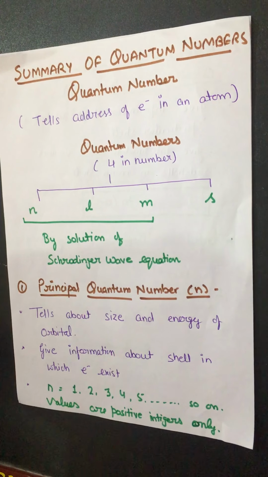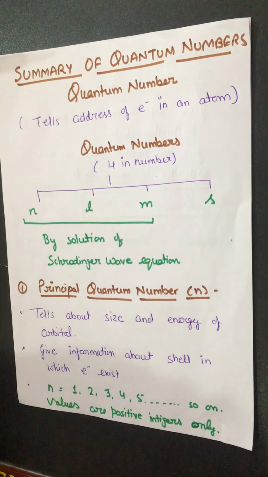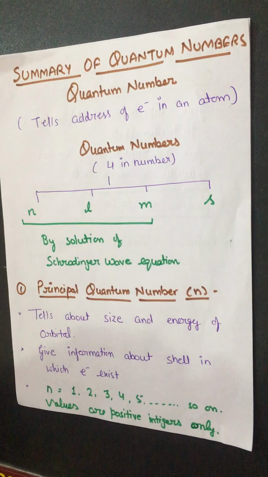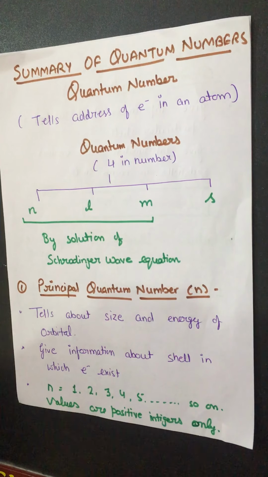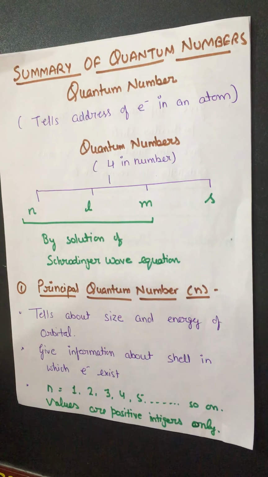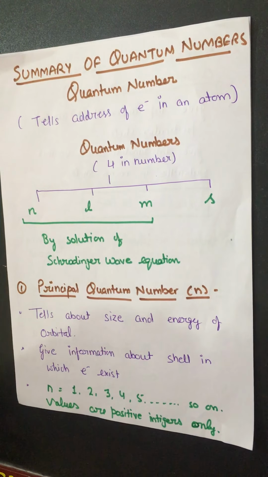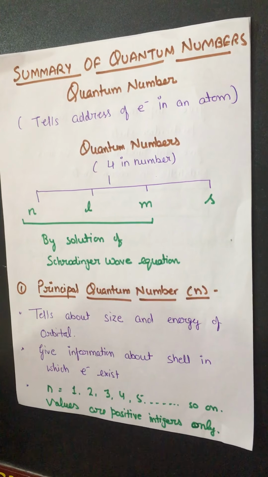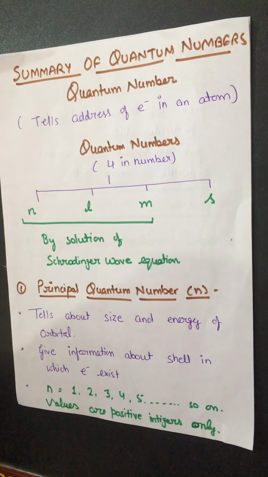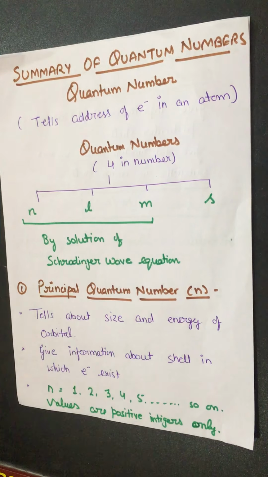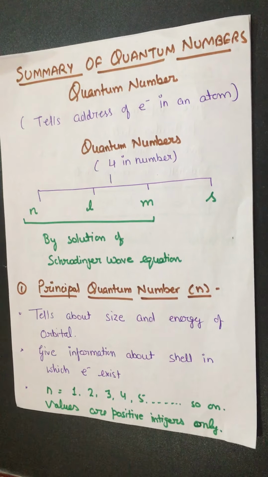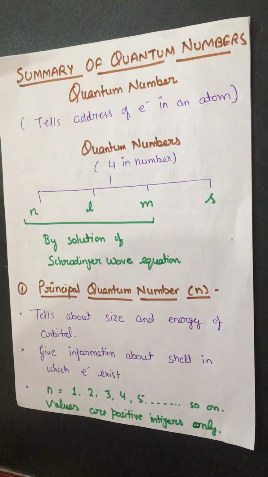Then Schrödinger gave an equation, and in this equation he proves how the particle is associated with a wave, and we talked about these things in the de Broglie concept and the Heisenberg uncertainty principle. If you don't know about it or have forgotten it, just go through these two concepts first and then the quantum mechanical model, and then you will study the quantum numbers. So quantum numbers mean what? They give the exact information of an electron in an atom.